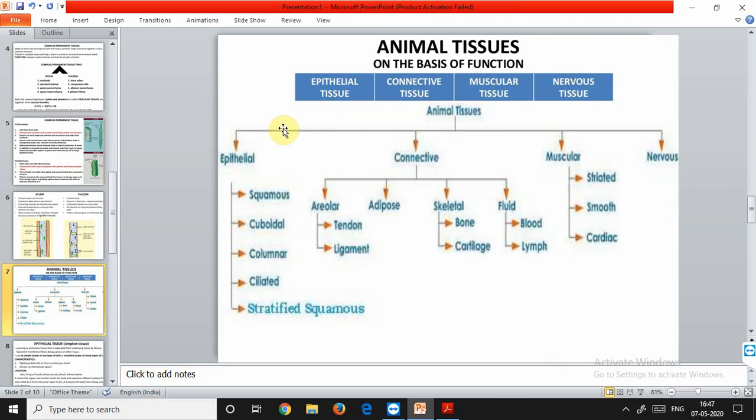For other functions, like blood, which is a fluid connective tissue, it flows and connects different body parts. It carries oxygen and food to all the cells and recollects all the excretory products. These are some of the various functions that are done by the basic different tissues: the epithelial, connective, muscular, and the nervous tissues. These epithelial tissues we will discuss.